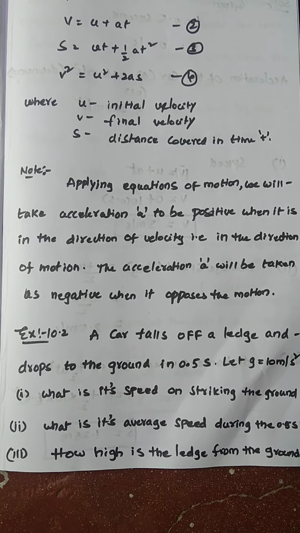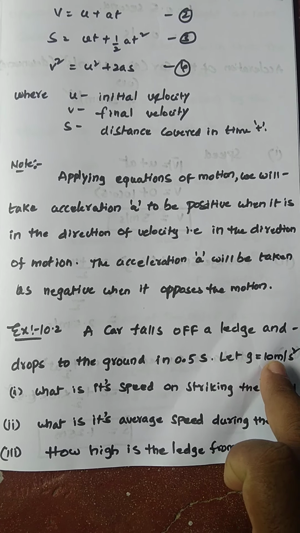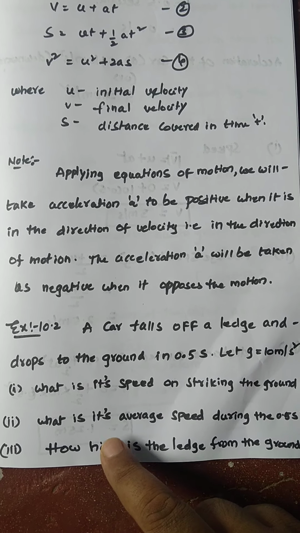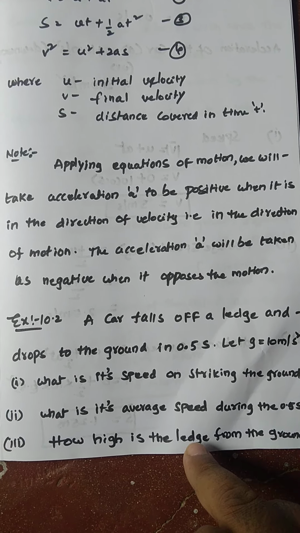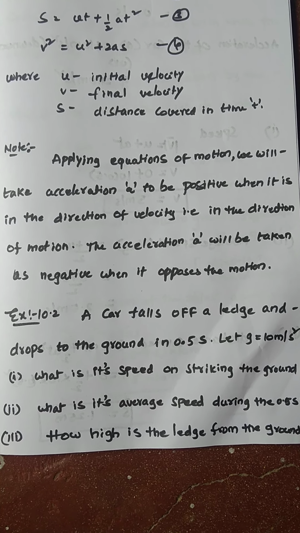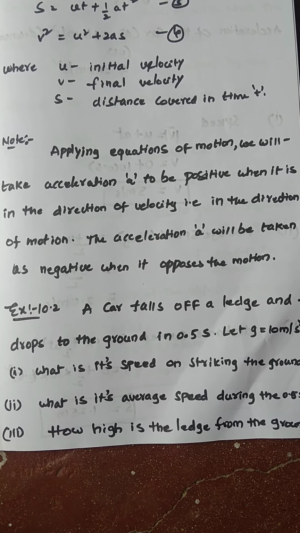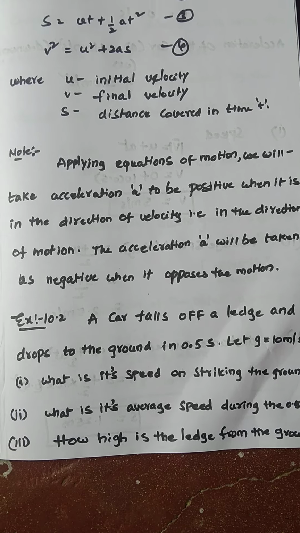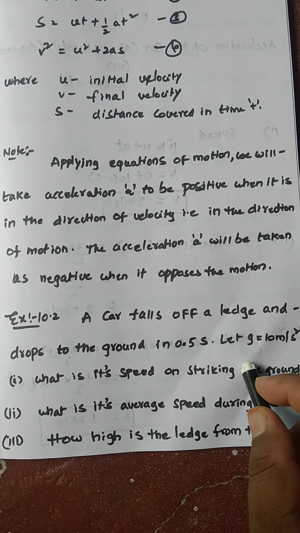Yes. So what is that? A car falls off a ledge and drops to the ground in 0.5 second. Let g equal 10 meter per second square. First, what is its speed on striking the ground, what is its average speed during the 0.5 second, and how high is the ledge from the ground? So here they have given g, they have given time. Initial velocity: the object starts from some height, so the initial velocity will be 0, right? The object starts from here, there is no initial velocity. Then u equals 0, g given, time given.